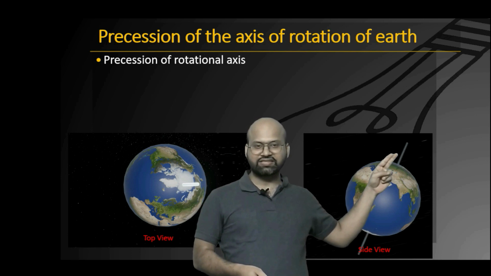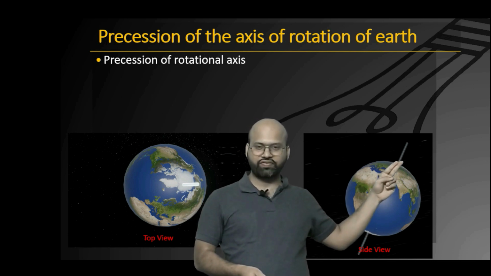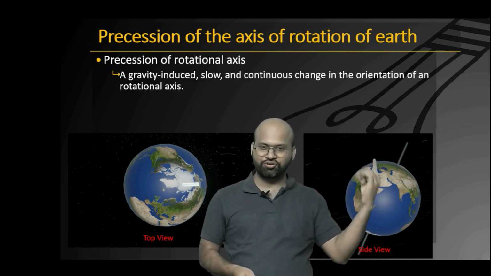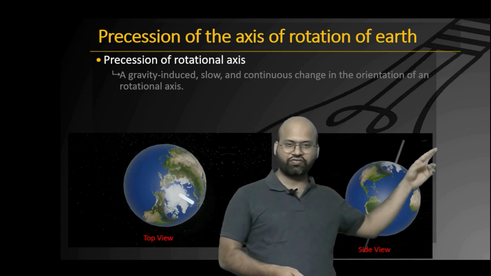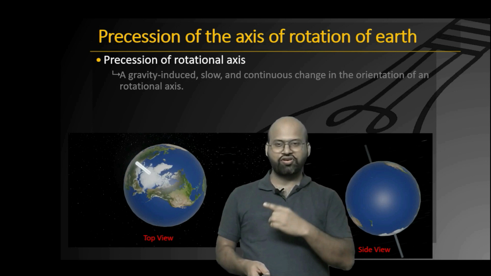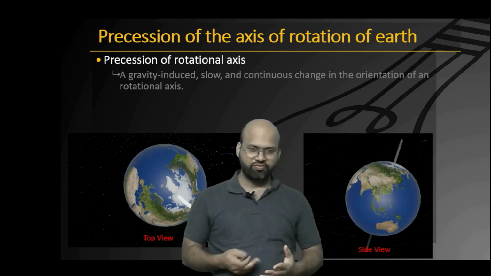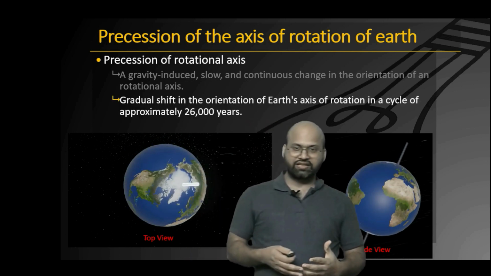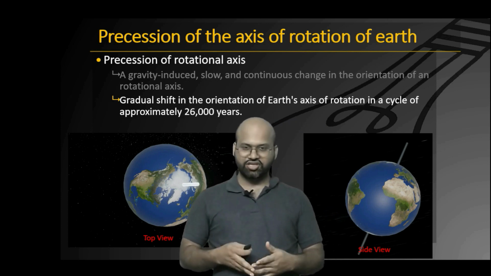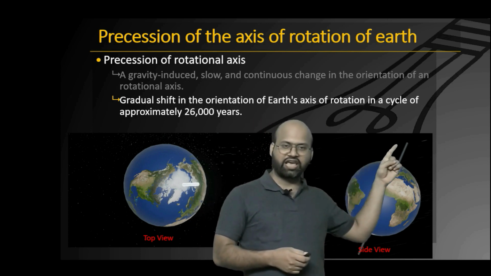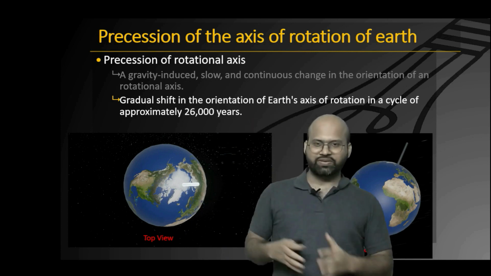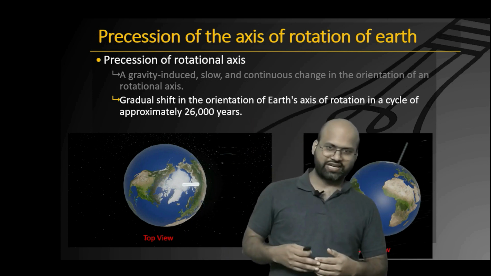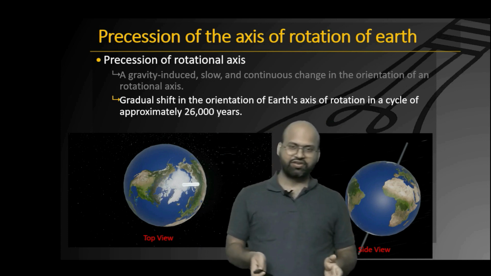But this angle or this point of our rotation also continues to change over the years. You can see here that our axis of rotation of Earth is also varying over the time. So this kind of movement is called precession. The time period for this precession to occur, that is this line of axis to cover one full circle, is 26,000 years. So remember, this is not a very fast process that we observe. It takes a lot of time for this to occur.